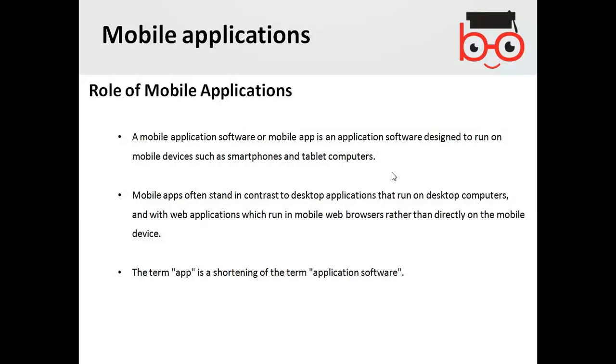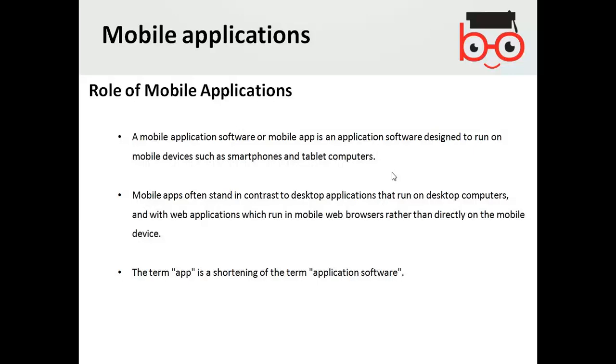Mobile applications run on the mobile, but not through a web browser. You don't need to go to the web browser within a mobile; directly, they have an icon on the mobile.